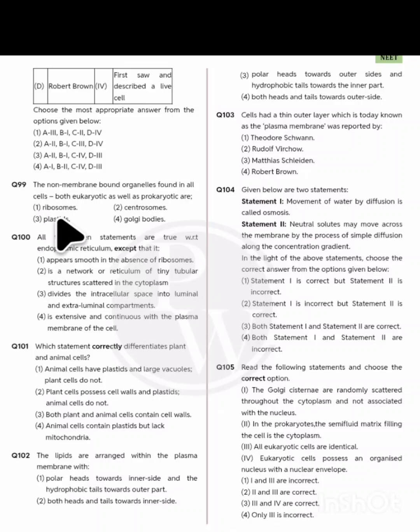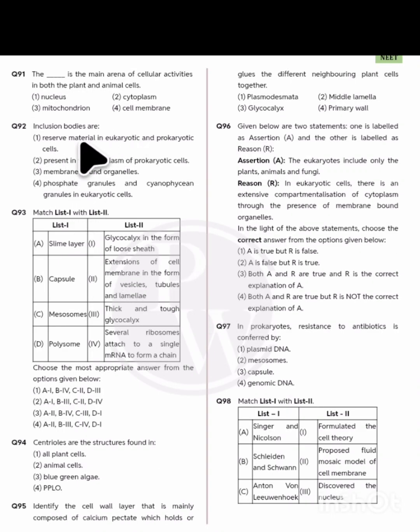The question is asking about inclusion bodies, which are present in the cytoplasm of the prokaryotic cell. Option number 2. Question 95: identify the cell wall layer that is mainly composed of calcium pectate, which holds or glues the different neighboring plant cells. That is the middle lamella. You have to remember this, right?